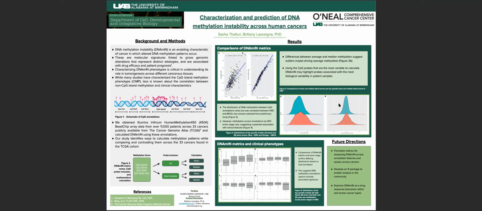So we then compare the DNA methylation instability metrics with clinical phenotypes, including tumor stage. Figure 5 shows the distributions of the CpG island, shore, shelf, and open sea methylation using the top quartile median metrics. And we have confirmed that there is differing distributions based on CpG annotation. This suggests DNA methylation annotations capture clinically associated signatures.